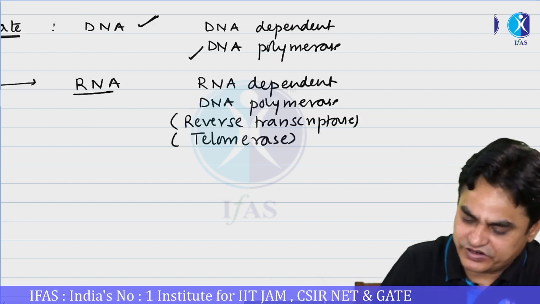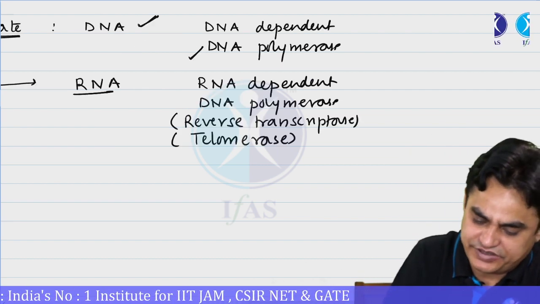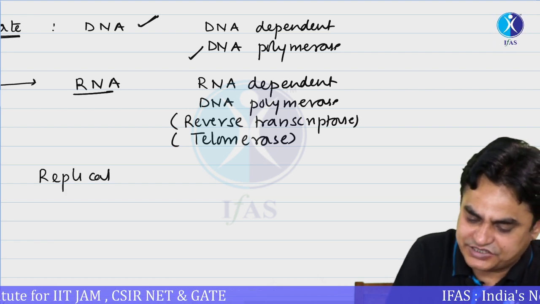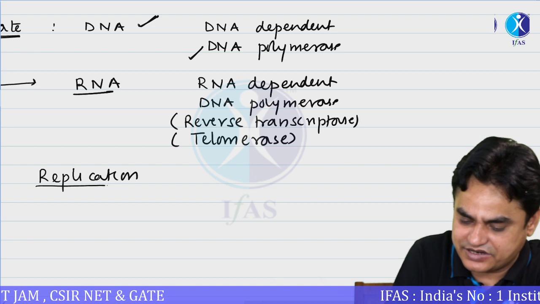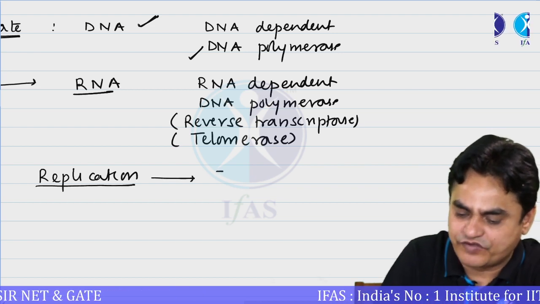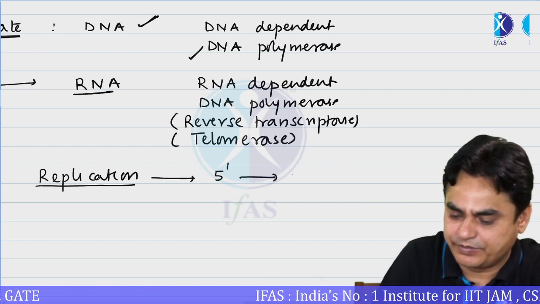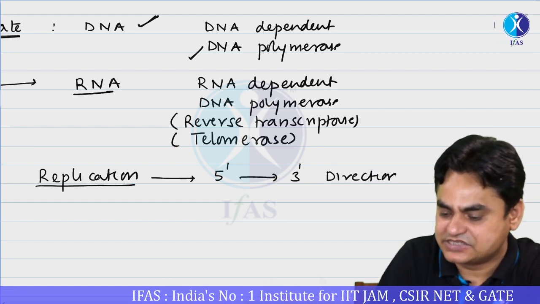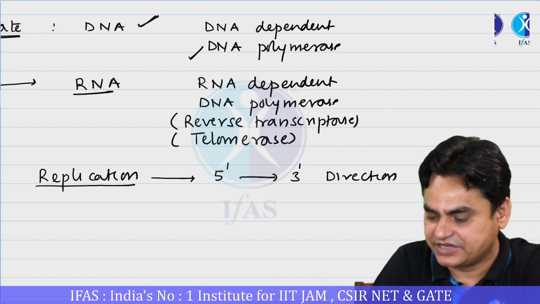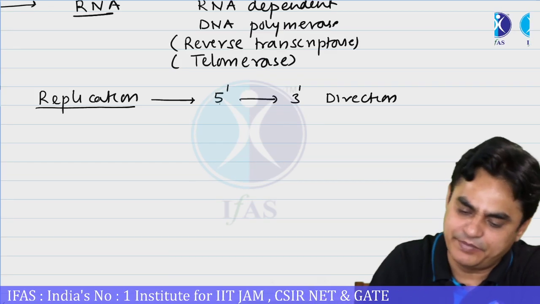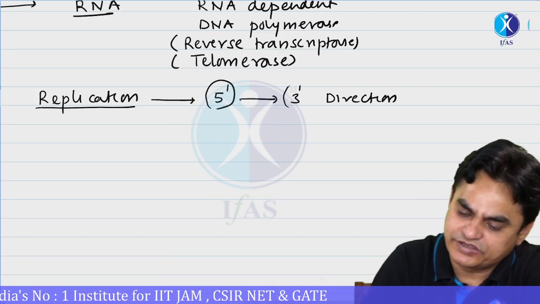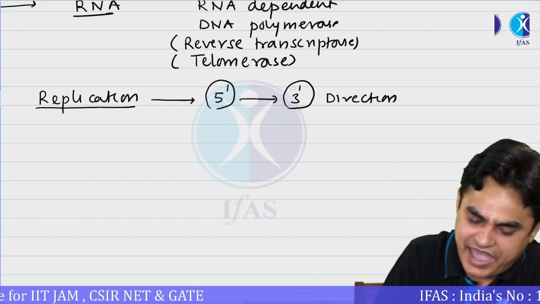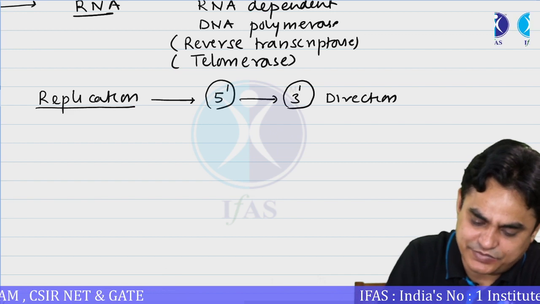In other words, this could be further elaborated in this point, that DNA replication occurs in 5' to 3' direction. If template is 3' to 5', then replication is in 5' to 3' direction. What this means is that the DNA polymerase extends.